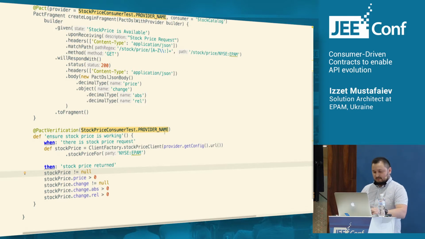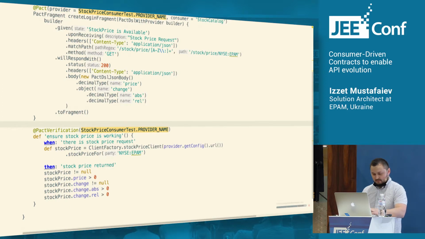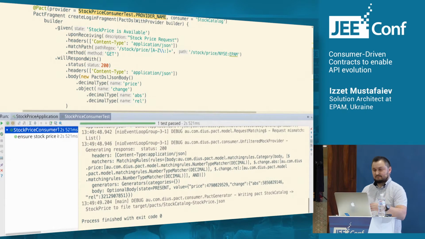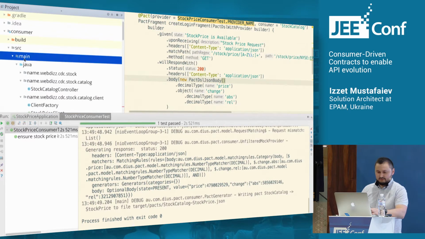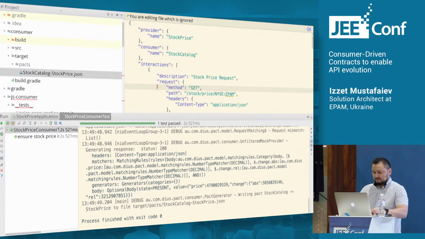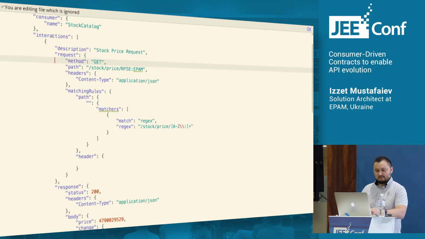And when this test is run, the Pact specification will be created. By default, it is created in the target pacts folder, and it contains the names of a provider and consumer. And it is pretty simple. It's just a JSON file which has the statement of a provider name, consumer name, and interactions.